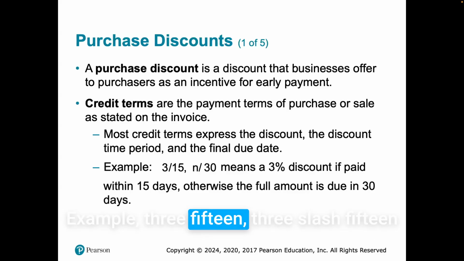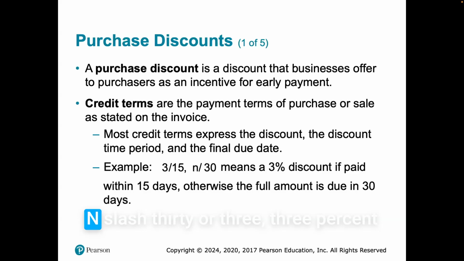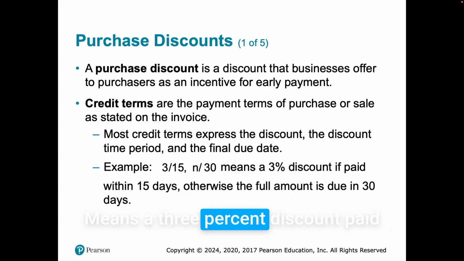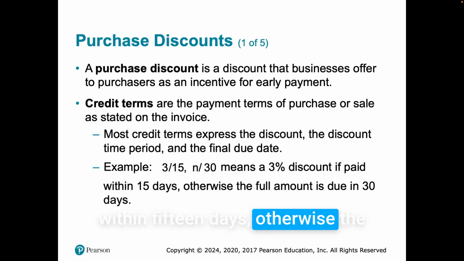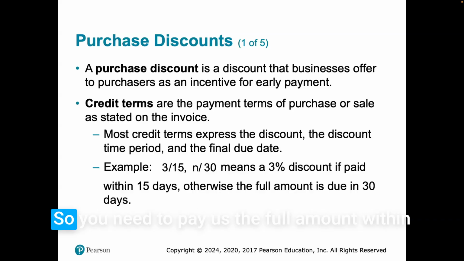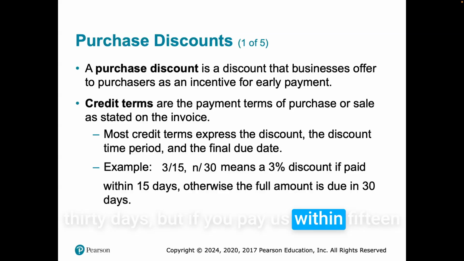Example, 3/15 n/30, or 3% discount paid within 15 days, or net pay full amount within 30 days. It means a 3% discount if paid within 15 days. Otherwise, the full amount is due within 30 days. So you need to pay us the full amount within 30 days. But if you pay us within 15 days, we'll give you a 3% discount.